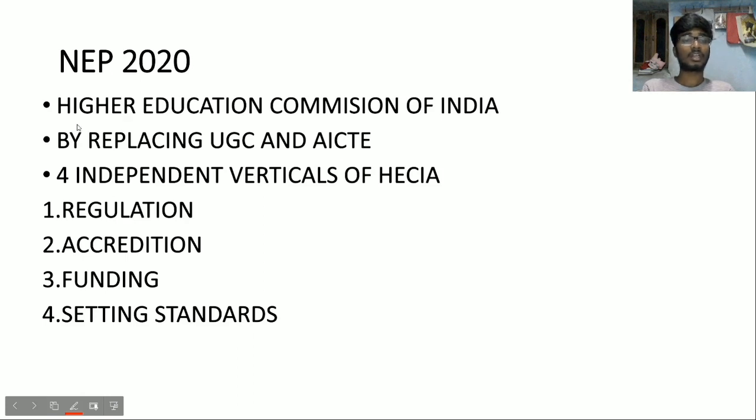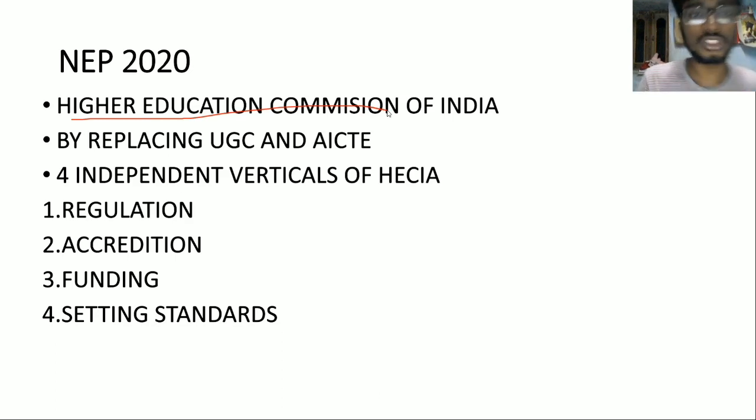And another important thing is the Higher Education Commission of India. The National Education Policy, or the New Education Policy 2020, provides for the establishment of the Higher Education Commission of India. This is by replacing UGC, that is the University Grants Commission, and AICTE, which is the All India Council for Technical Education. So under this Higher Education Commission of India, 4 verticals will be functioning: 1 for regulation, 2 for accreditation, 3 for funding and 4 for setting standards.